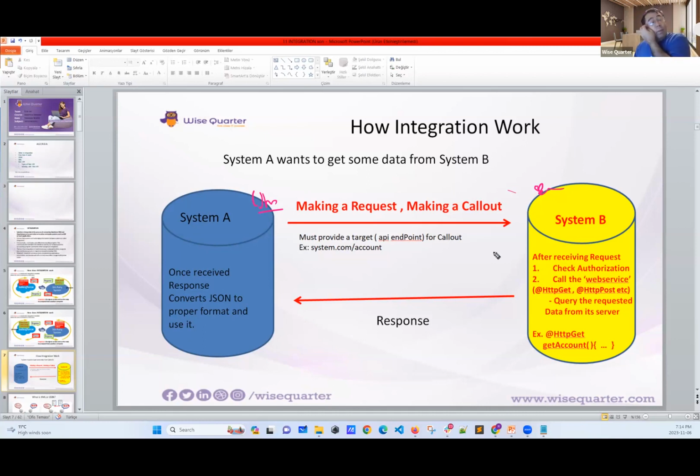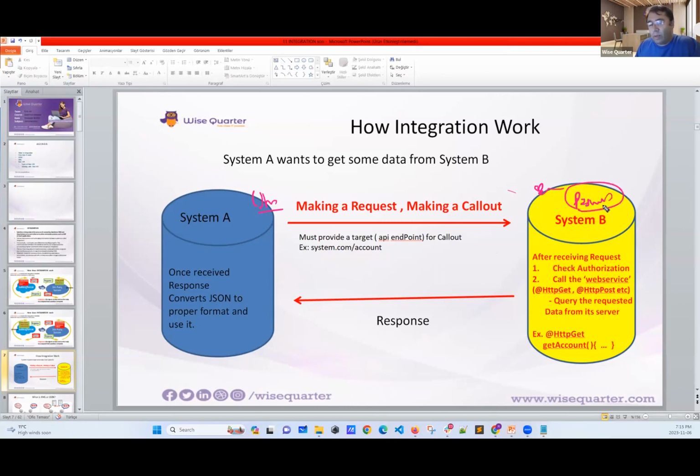At the first step, when you download the Uber application onto your cell phone, the first time you create the integration between system A and B, system B provides the password.